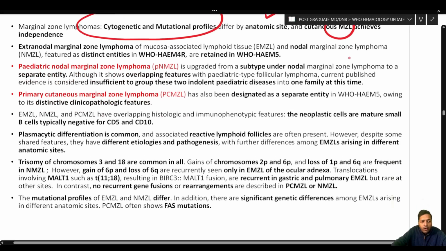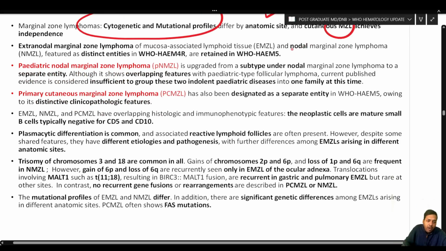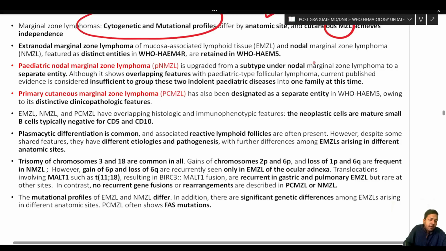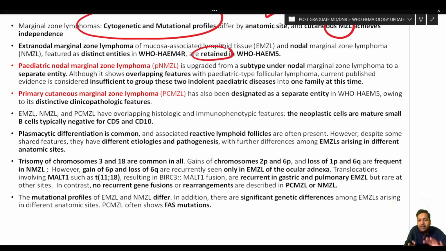So extranodal marginal zone lymphoma of MALT and nodal marginal zone lymphoma featured as distinct entities in the 4th edition. They are the same and they are retained in the 5th edition. Pediatric nodal marginal zone lymphoma is upgraded from a subtype under nodal to a separate entity. This is again one important change, but not a very big change. Now, primary cutaneous marginal zone lymphoma has been designated as a separate entity in the 5th edition. Okay, this is again the same. Now, extranodal, nodal and pediatric marginal zone lymphoma have overlapping histological and phenotypic features.